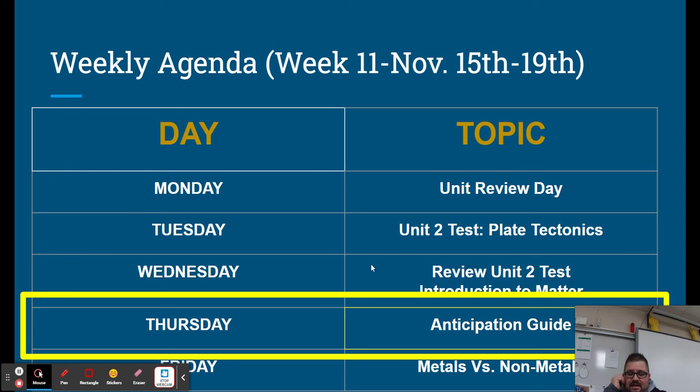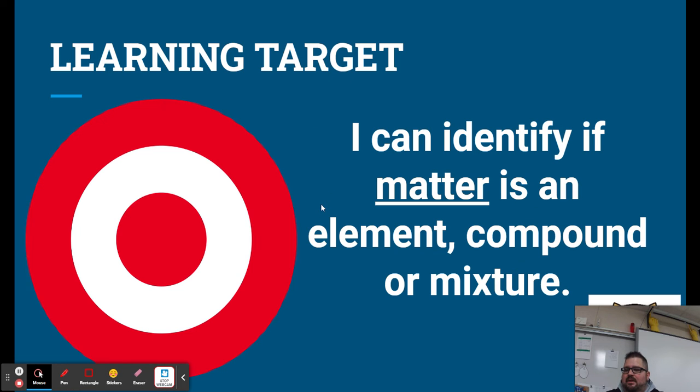We're going to be taking a look at an anticipation guide. We've done these before, so very similar. You're going to be doing a prediction. You're essentially anticipating the information. You'll predict true, false. You'll read the article and so forth. So that's going to kind of be our plan for the day.